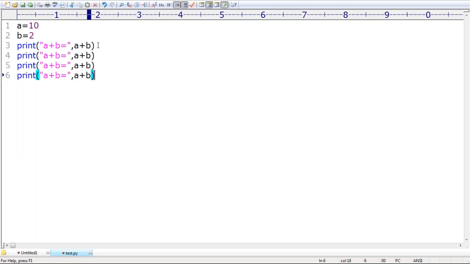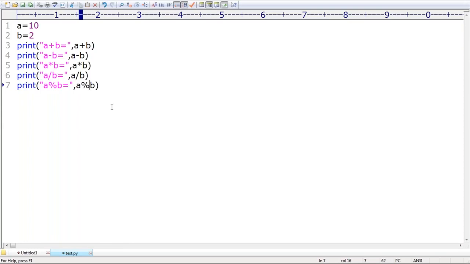Why don't you take the remaining: A minus B, then A into B, then A by B. Last one, A modulo B. I'm trying to print A modulo B. That's all. Anyway, floor operation, exponential operation and floor division I will cover later. Don't worry about that.